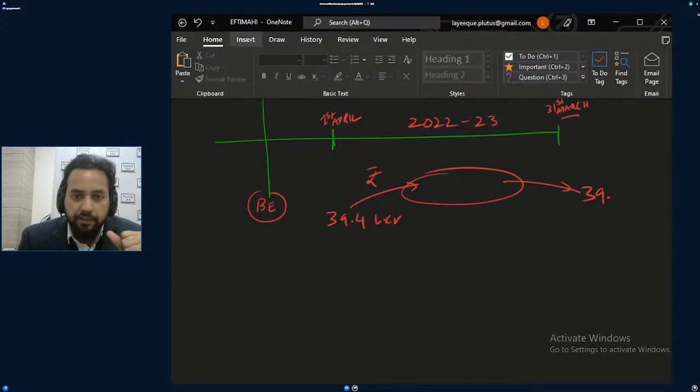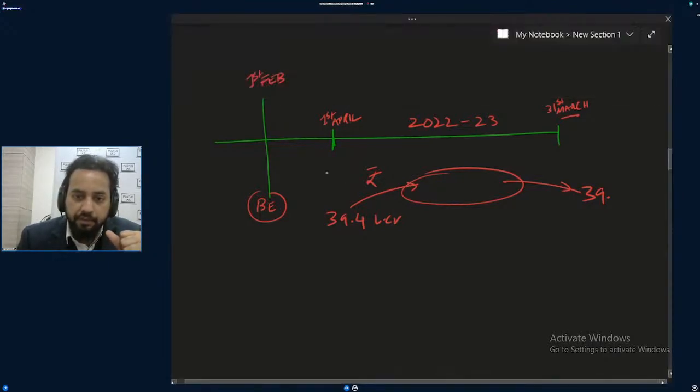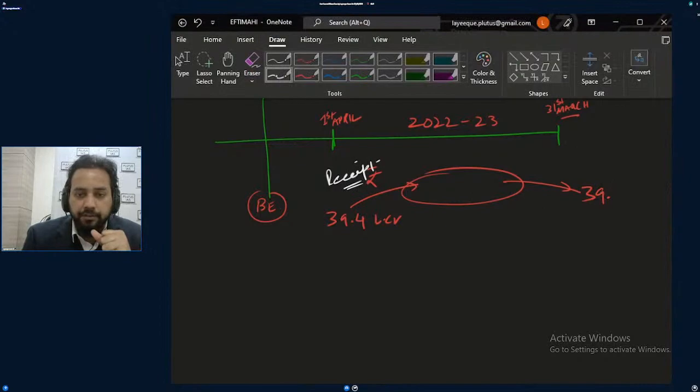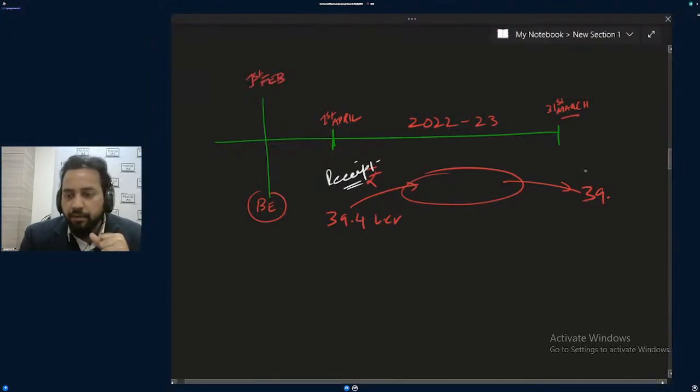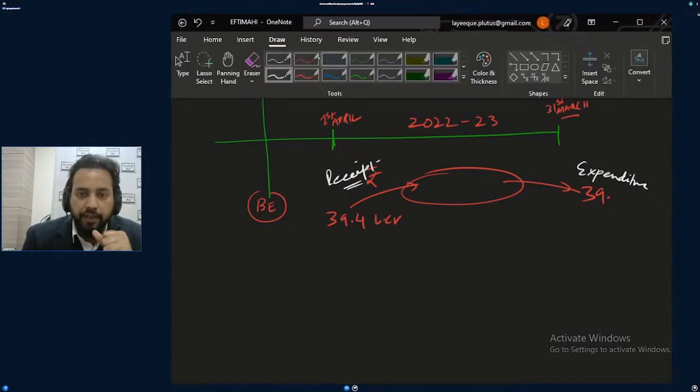We will be collecting this much, and we will be doing expenditure of this much. 39.4 lakh crore.